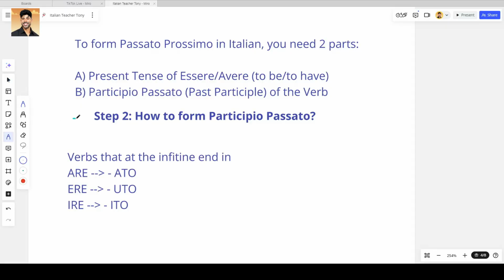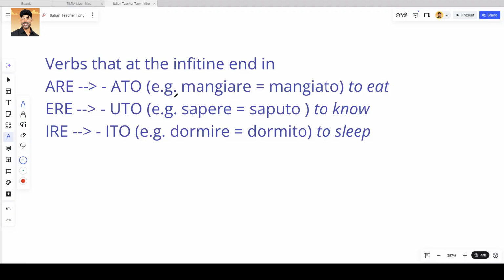The last step at this point is to form the past participle, or participio passato, of the verb that we are forming the past of. And this is a simple rule. All the verbs ending in -are will have the past participle in -ato. The verbs ending in -ere will have it in -uto. The verbs in -ire will have it in -ito. For example, mangiare will become mangiato. Sapere will become saputo. Dormire will become dormito.